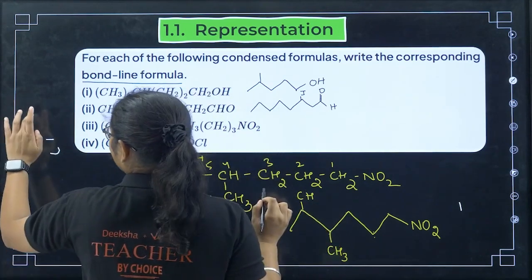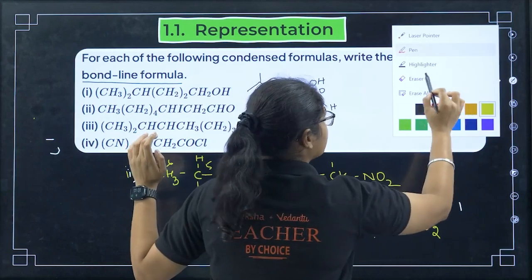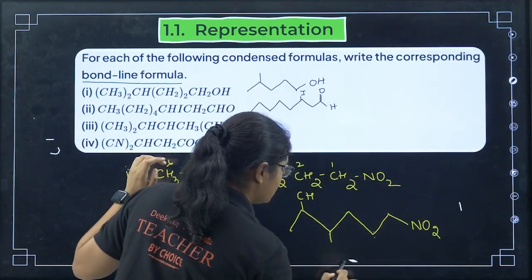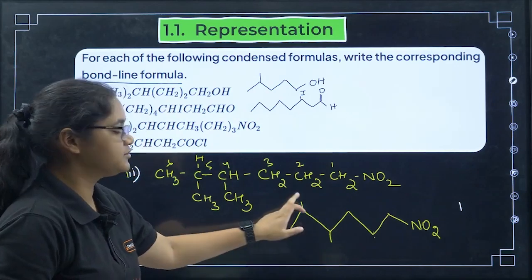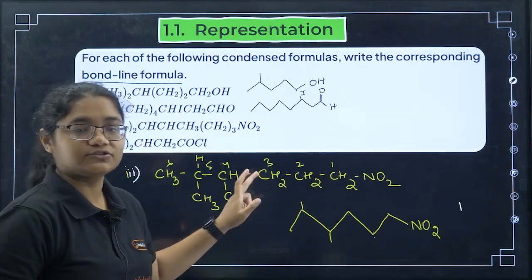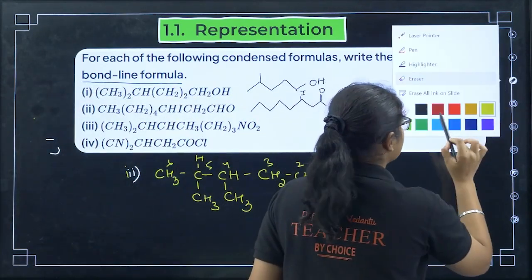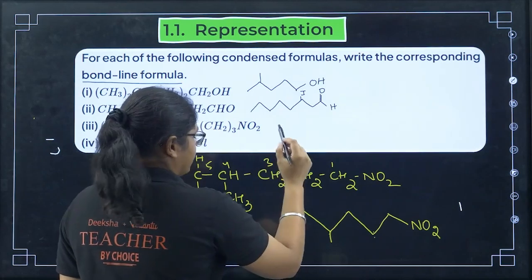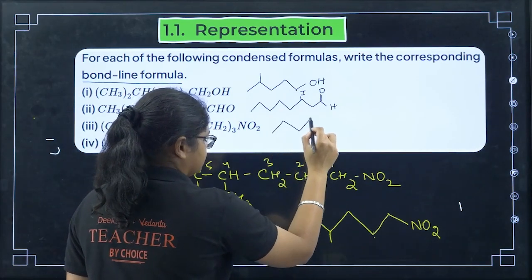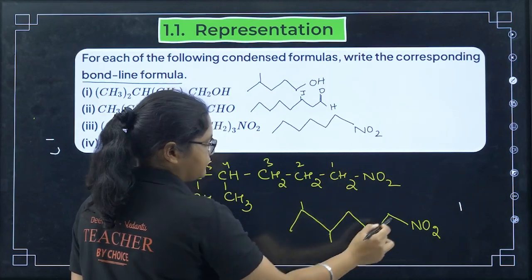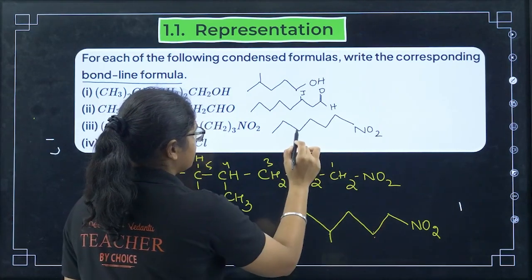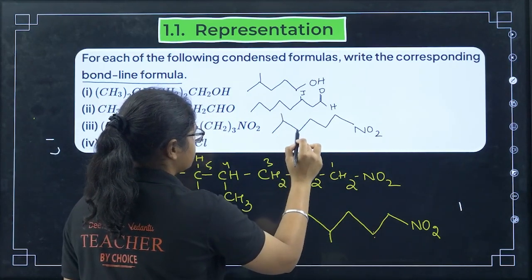You don't have to write it, since we are doing just the bond line formula, just put lines. That's enough to show that here is one CH3 group and here is one CH3 group. So how can I draw it? It can be like this, right? Just converting this one, and then here one branch and here one branch.